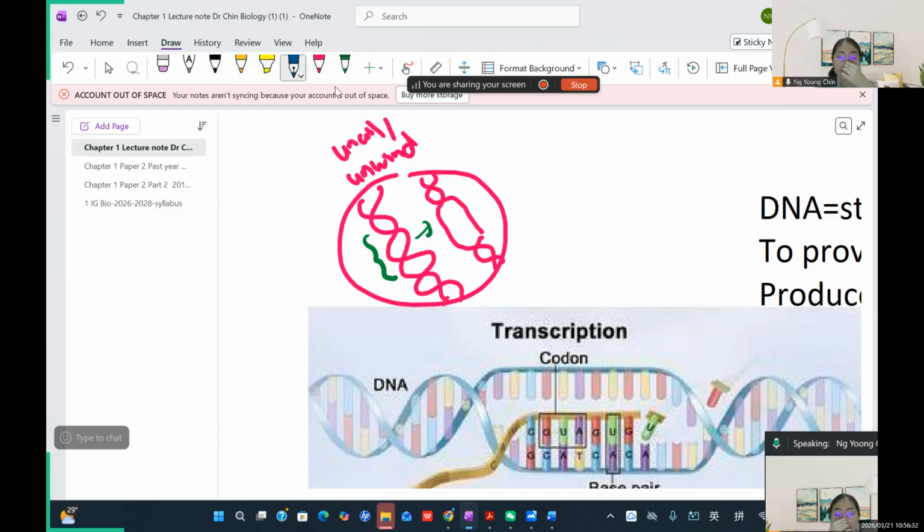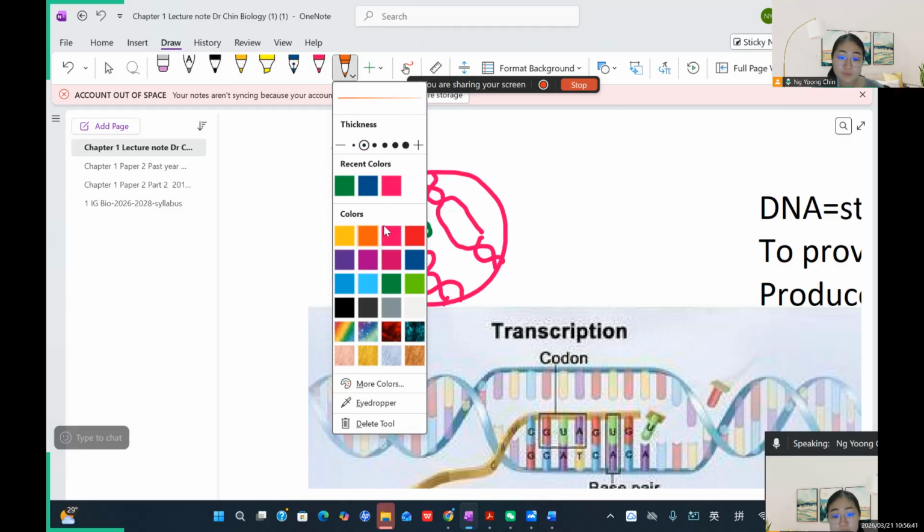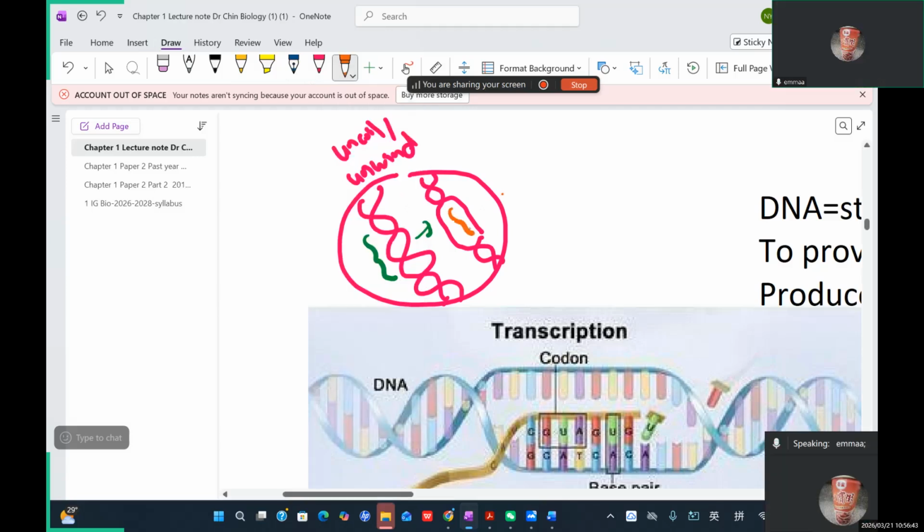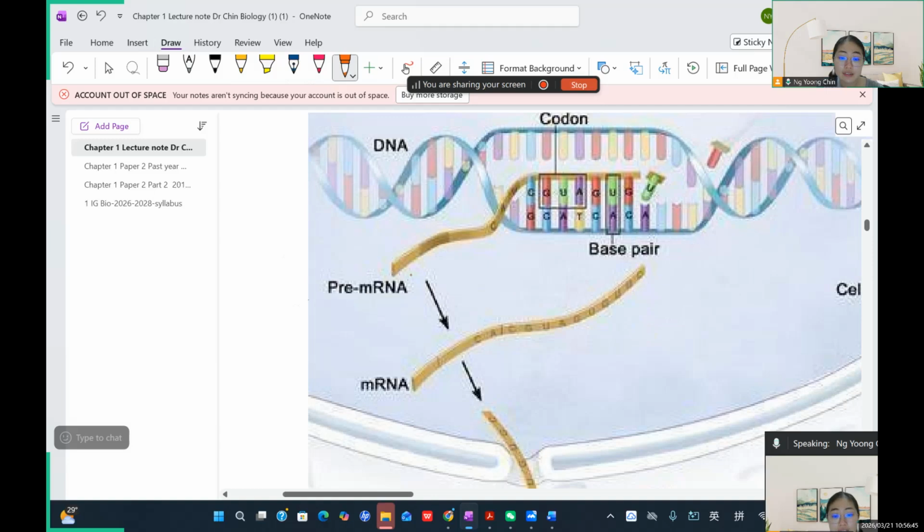So after that, the DNA will produce a messenger RNA. So you can see here's a short strand of messenger RNA being produced. Like this, this is a messenger RNA, the mRNA for messenger RNA. So messenger RNA can form complementary base pairing with the DNA.